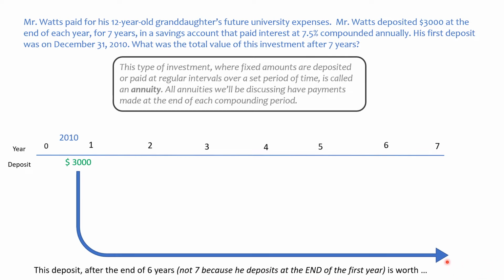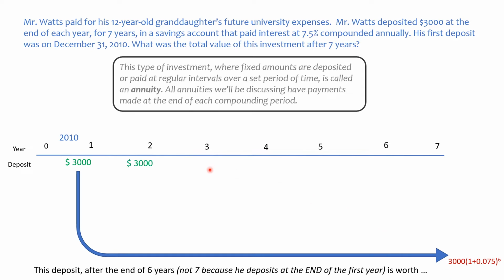How do we calculate the amount of just that $3,000? So that's using the formula that we already talked about. That's just the compound interest formula, P bracket 1 plus i to the power of n. So there's the principal, that's the $3,000 he put in. His interest rate was 7.5%, but as a decimal 0.075, 1 plus that, and the exponent is a 6. As explained here, it's the end of 6 years. So that's what that first installment of $3,000 will be worth by the time he takes it all out after 7 years. That money will be worth, when we calculate this, that amount.